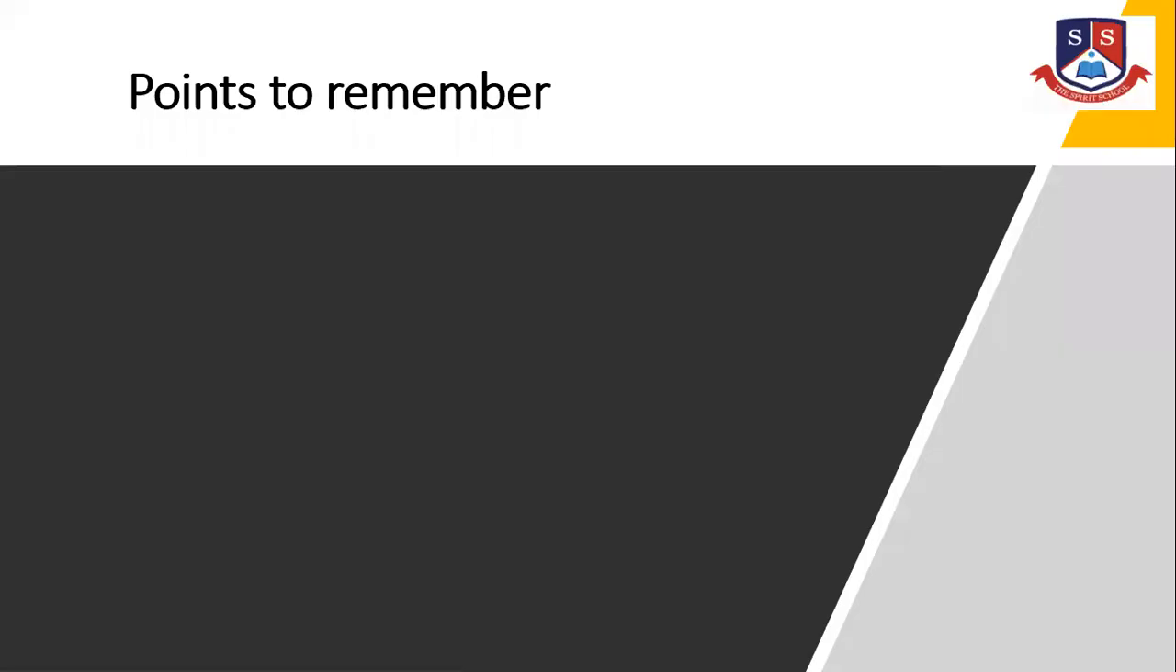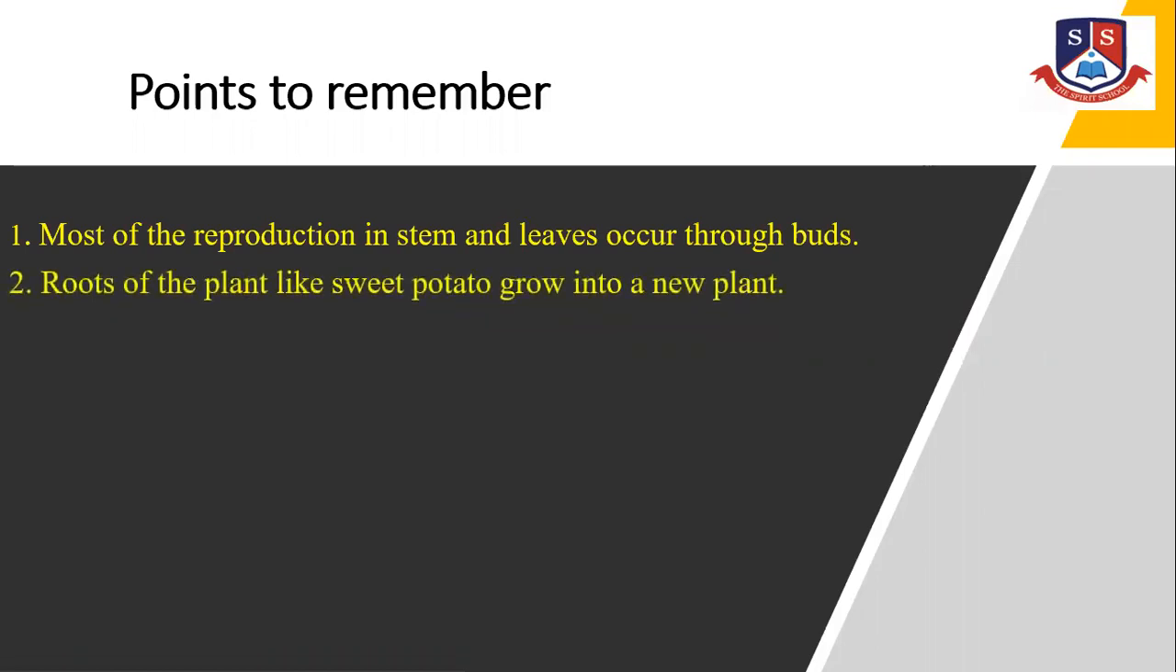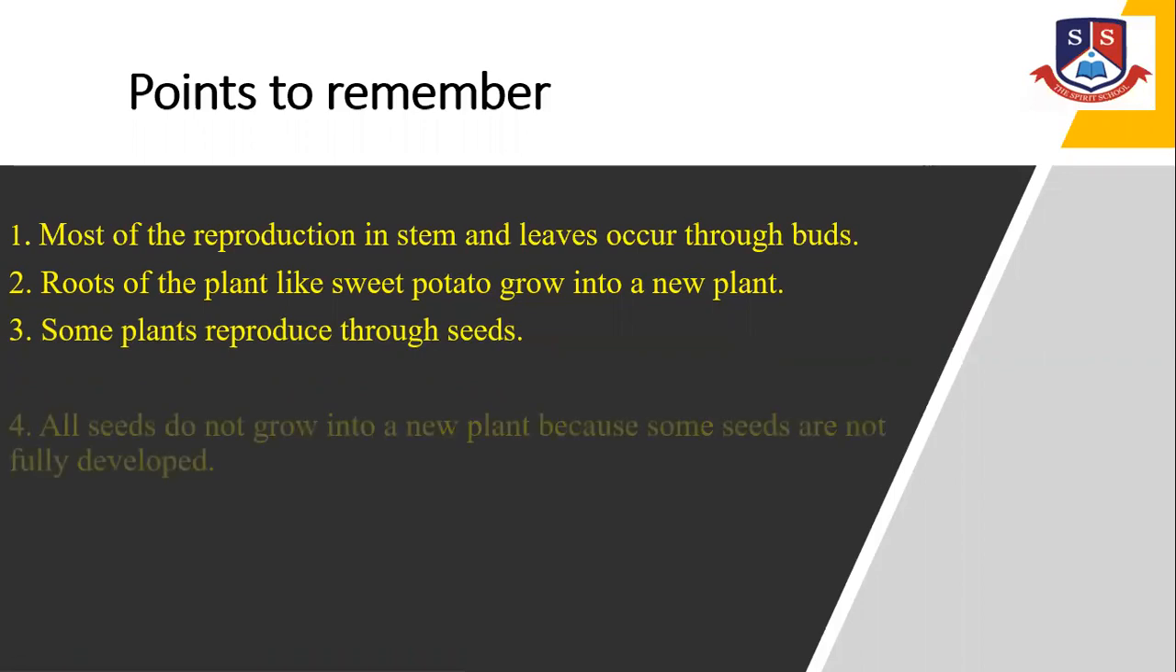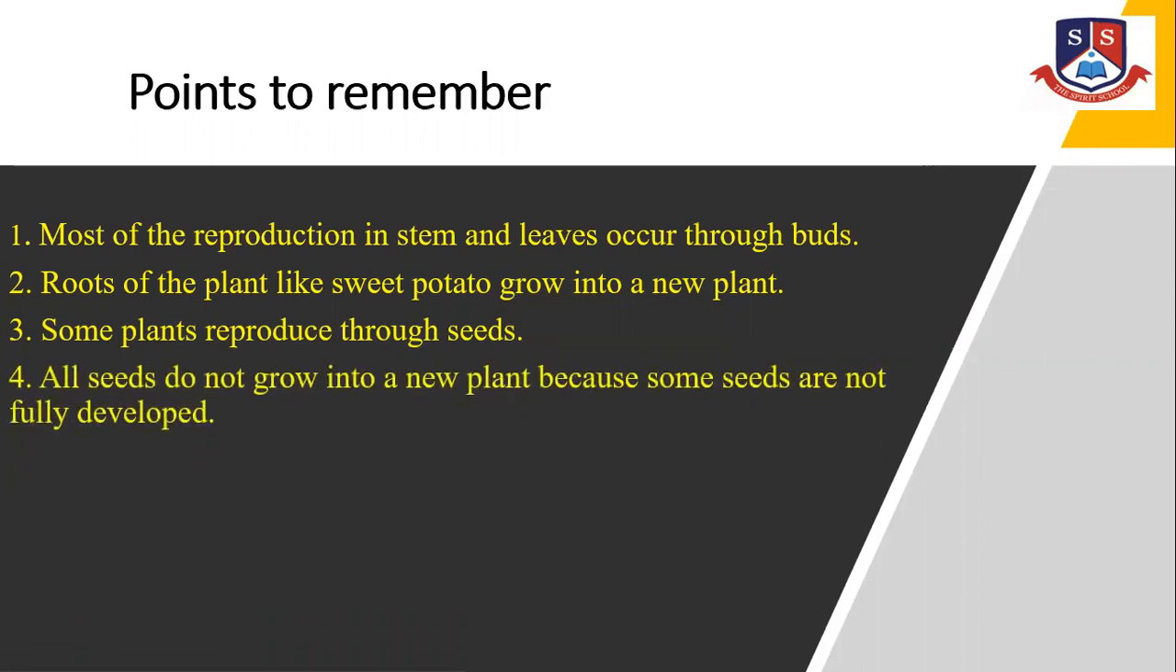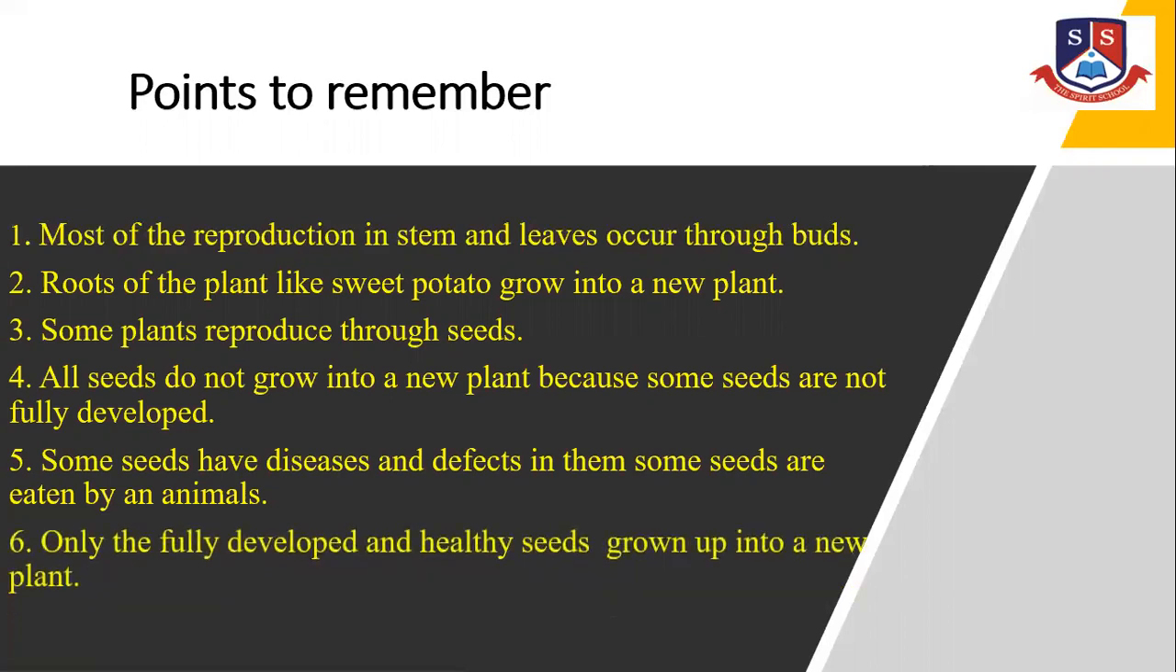Points to remember. Most of the reproduction in stems and leaves occurs through buds. Roots of plants like sweet potato grow into a new plant. Some plants reproduce through seeds. All seeds do not grow into a new plant because some seeds are not fully developed. Some seeds have diseases and defects, and some seeds are eaten by animals. Only the fully developed and healthy seeds grow up into a new plant.